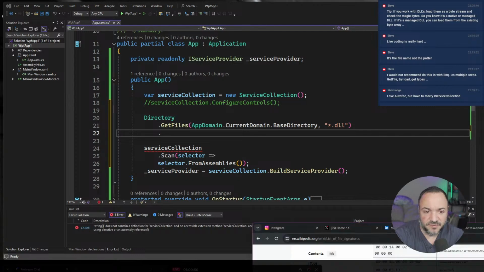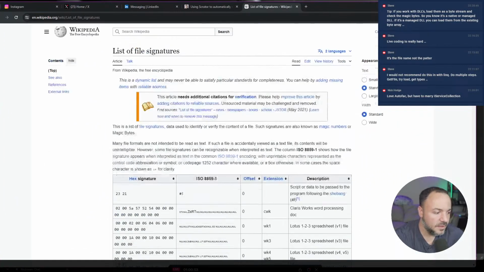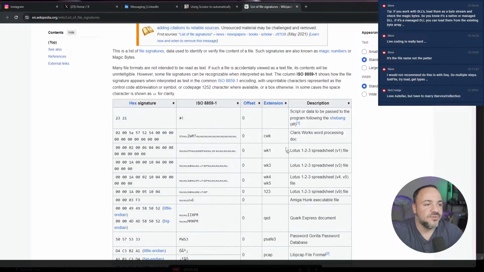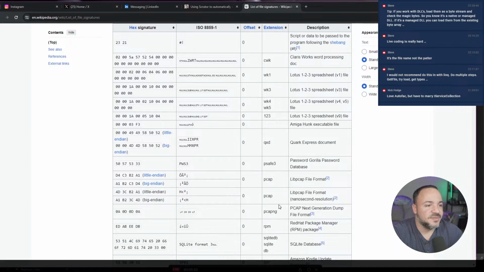This is kind of interesting for folks that are curious, and maybe a fun little note about digital forensics. In digital forensics, a lot of the time we need to be able to not just trust things. You don't have the luxury a lot of the time to go through a file system and say, I'm just going to open up all these files and find what I want. You can and should do that, but when you're building digital forensics tools, you need to be able to scan through binary data a lot of the time. So you get very familiar with different, they call them magic headers or magic bytes, depending on what you're dealing with. If you scroll through this, there's a bunch of different extensions.